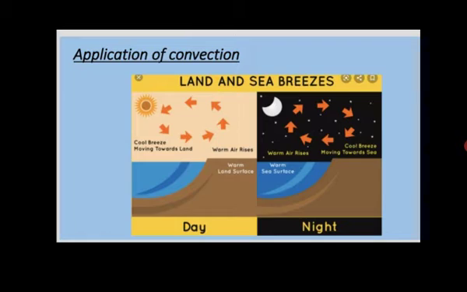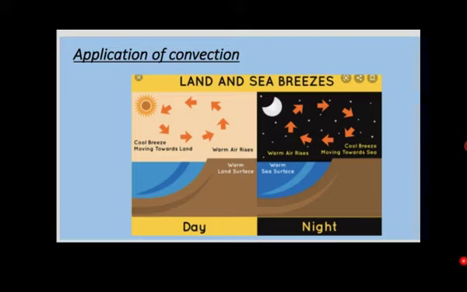Now the next example of convection is land breeze and sea breeze. Students, land breeze and sea breeze occur especially in coastal areas, meaning the water body which is very near to the land. In that part, land breeze and sea breeze occur. Now I am going to explain what the land breeze and the sea breeze are, and how they affect the weather and the climate.